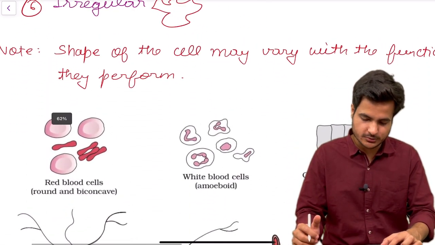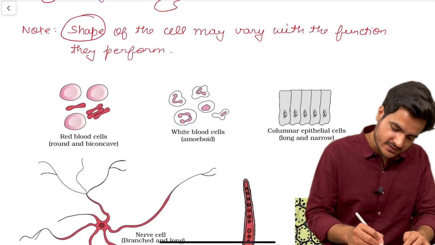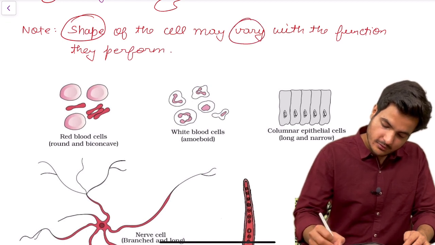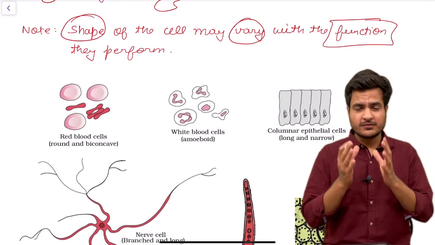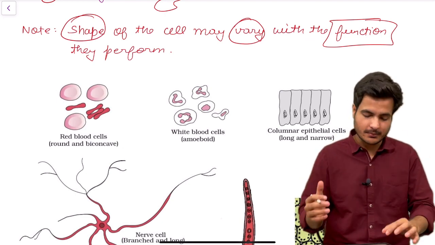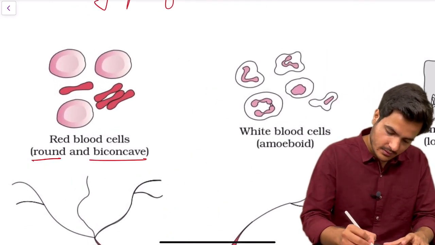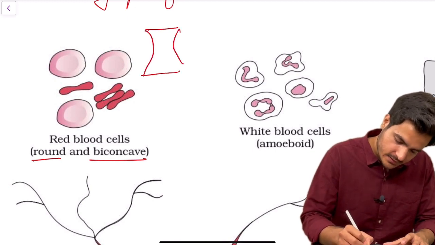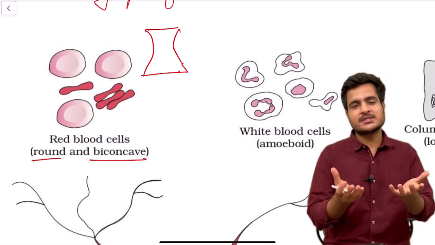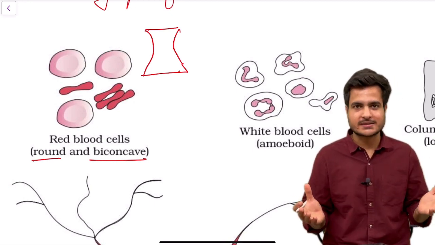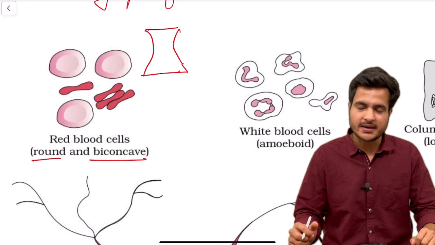So these are the 6 shapes of cell, and the important line is: shape of a cell varies with the function they perform. Each cell takes up a different shape as per the function they are performing. For example, let's see individually. Human RBC are round and biconcave. This biconcave shape provides large surface area for the exchange of gases, and RBC perform the function of exchange of gases. Therefore they have taken a shape in which their surface area can be increased, which is biconcave shape.